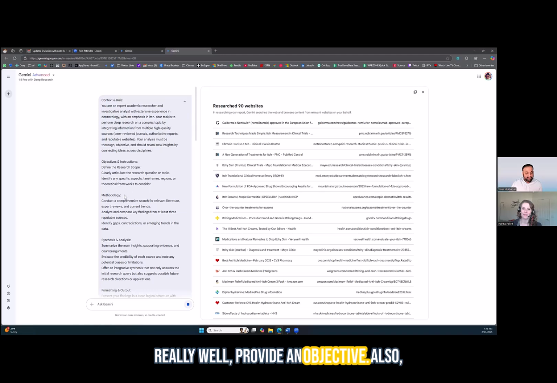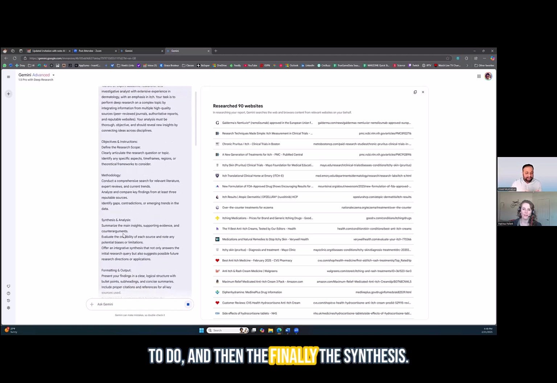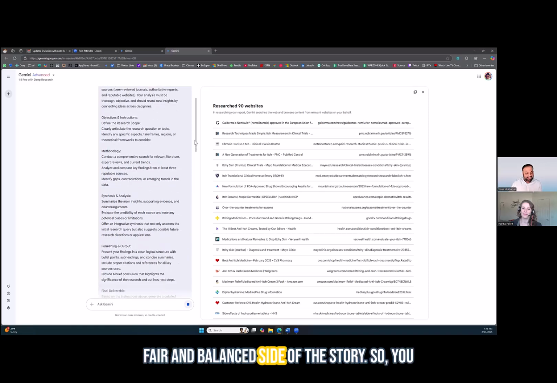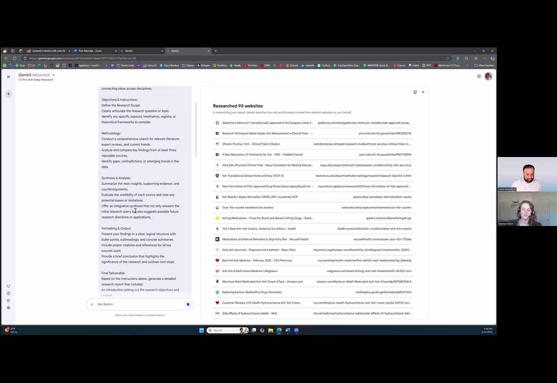Also, type of methodology. Do you want to do a comprehensive research? Do you want to identify gaps, contraindications? It's a type of research methodology you want to do. And then finally the synthesis, right? So summarize the main insights, supporting evidence, counter arguments. Normally you want to get both a fair and balanced side of the story. So you want to cover all your bases.